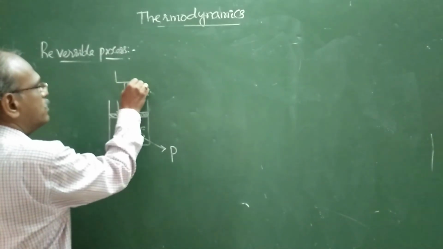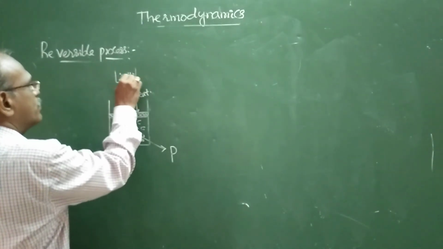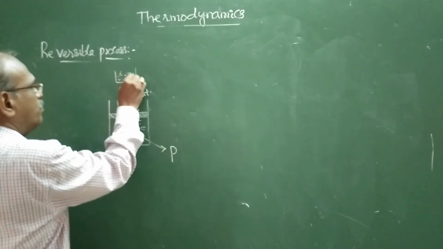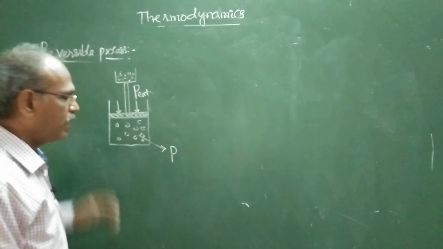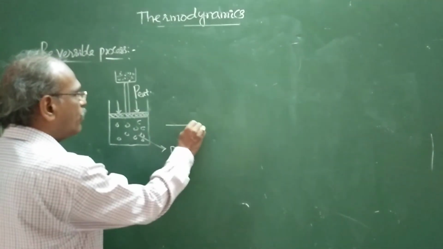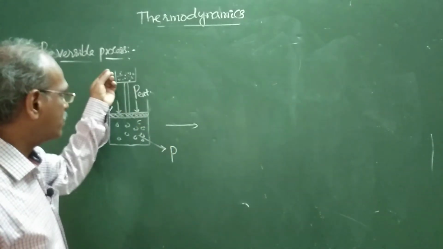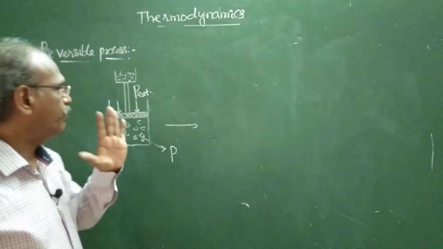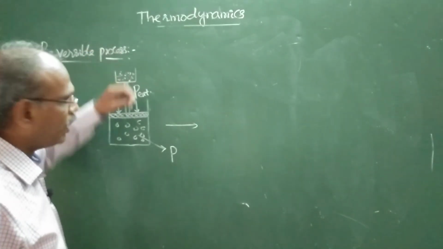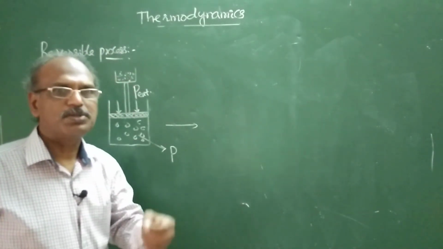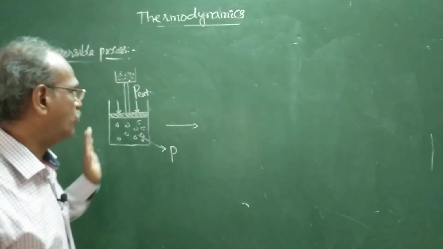Consider some sand particles on this. Some number of sand particles are placed over this piston. Okay, this is the initial state. Suppose 2 or 3 particles of sand are removed, which means the external pressure is reduced by a very small, infinitesimally small amount.